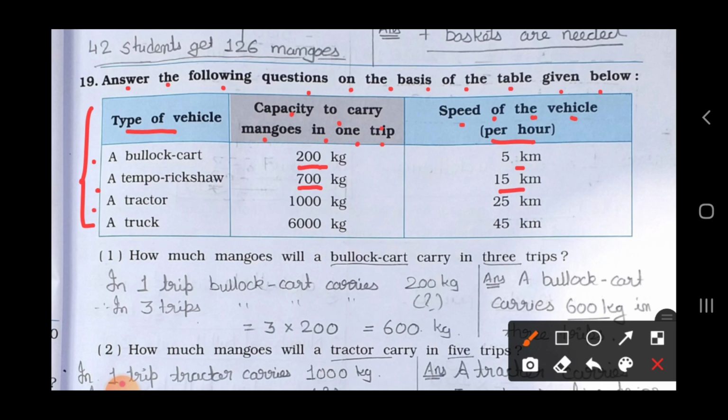A tractor carries mangoes in one trip 1000 kg and the speed of the tractor is 25 kilometers per hour. A truck carries mangoes in one trip 6000 kg and the speed of the truck per hour is 45 kilometers. Now see the questions given below.